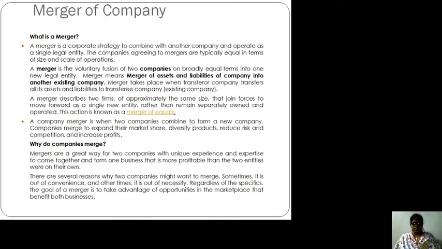However, all the undertakings and the plants of the transferor company may continue to operate independently with the absorbing or transferee company.